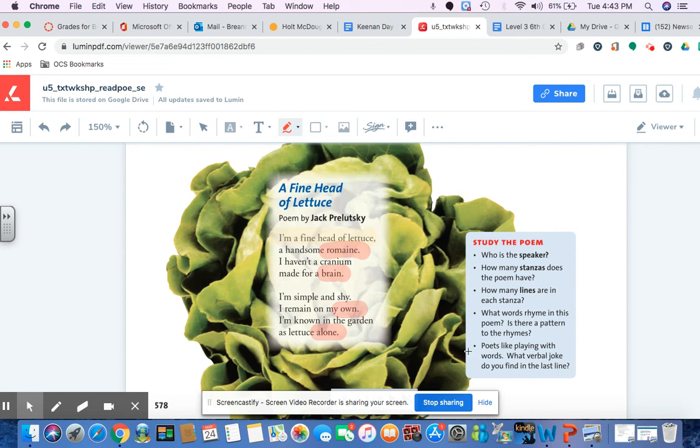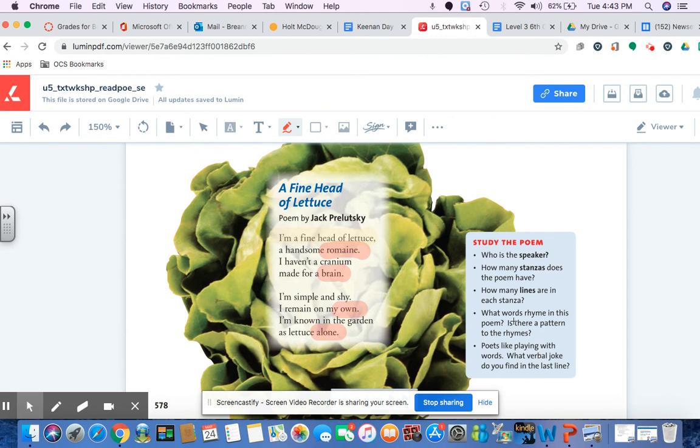So I would say the pattern of this is that lines 2 and 4 rhyme in each stanza. That's the pattern. Last thing down here says, poets like playing with words. What verbal joke do you find in the last line? The joke, which in my opinion isn't very funny, is just saying that the lettuce is known in the garden as just being lettuce, and that's it.